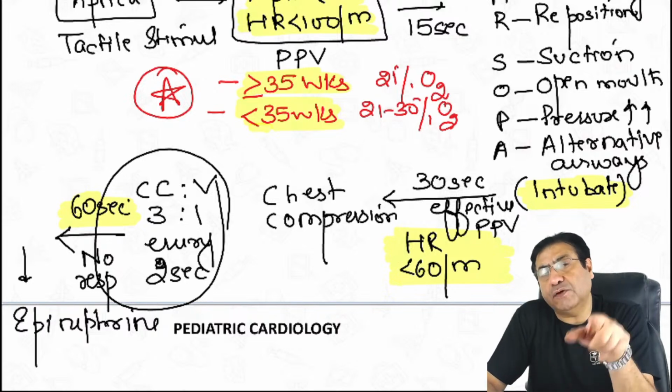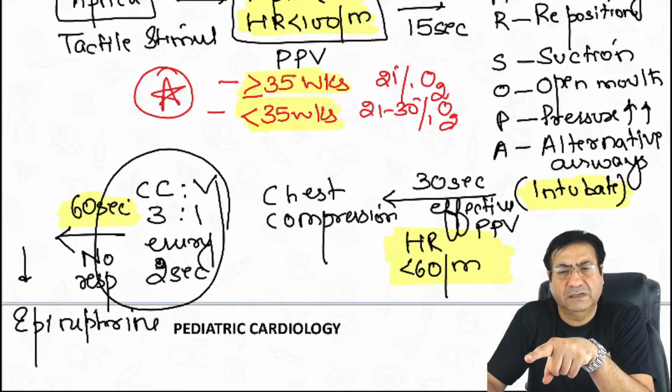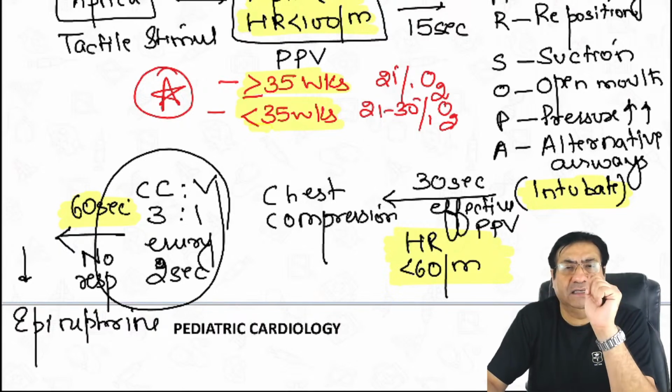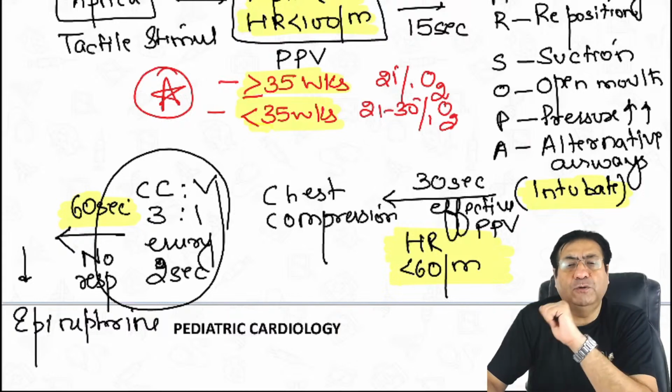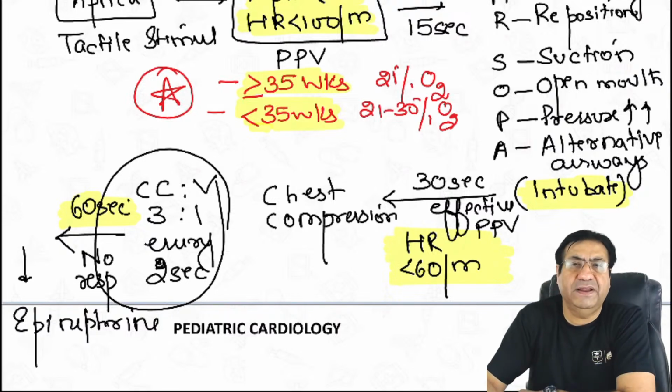After 30 seconds of effective positive pressure ventilation after intubation, start chest compression if the heart rate has fallen to less than 60. And chest compression to ventilation should always be in a 3:1 ratio every 2 seconds. And if still after 60 seconds of chest compression and ventilation, the child is not improving, then add epinephrine.